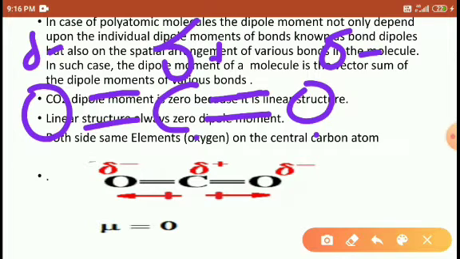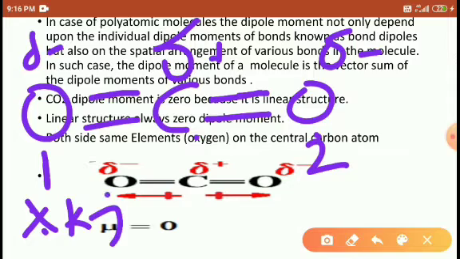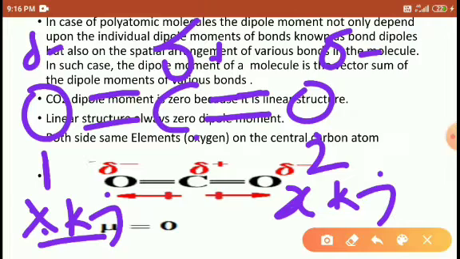So both oxygen atoms are the same, and both are applying the same energy, x kilojoule per mole, and here also x kilojoule per mole, both are applying the same energy to carry the permanent charge, but both having the same energy.